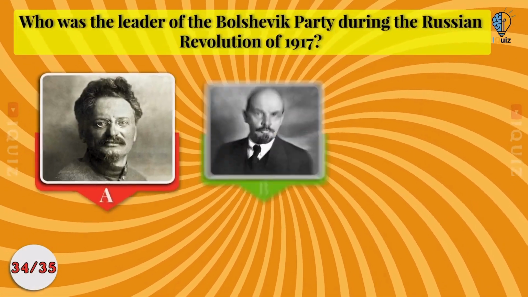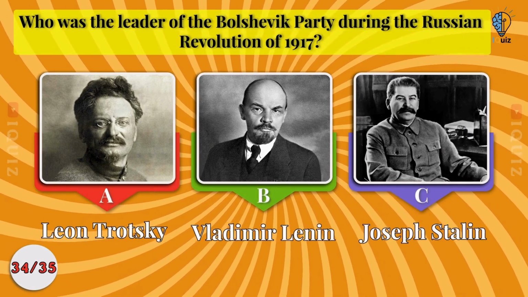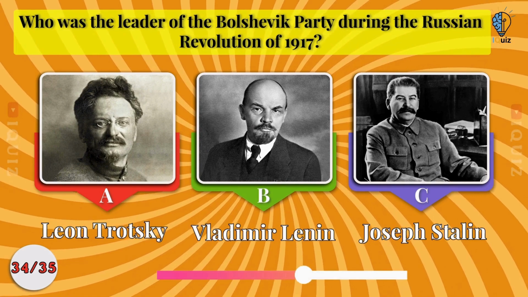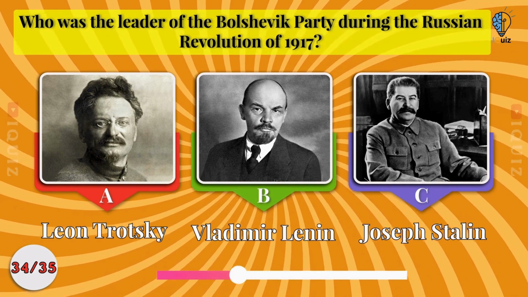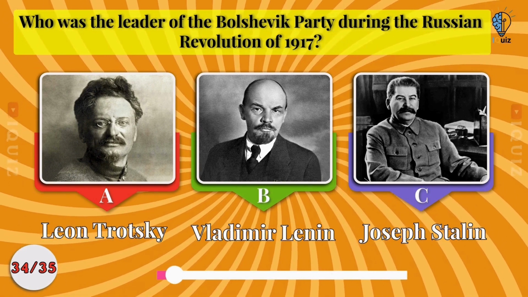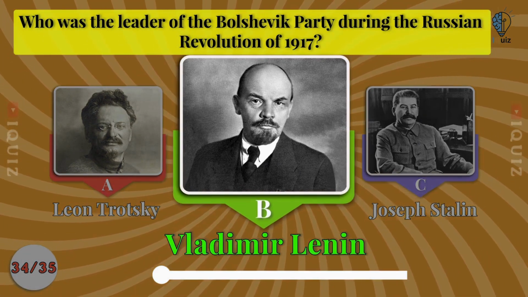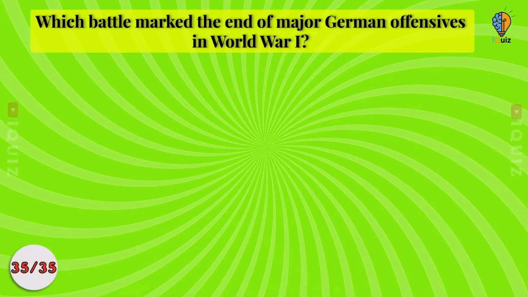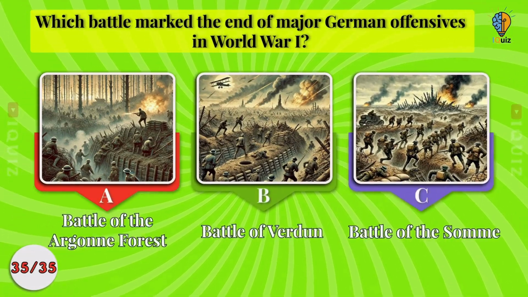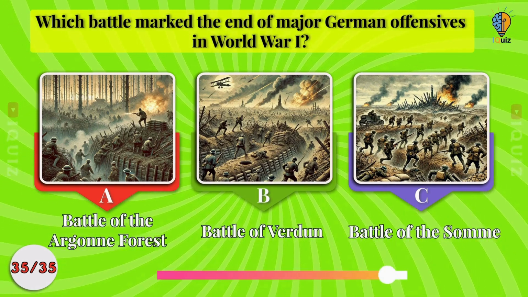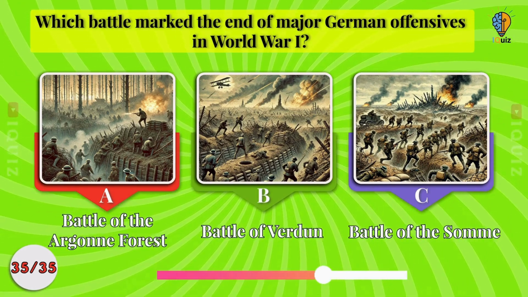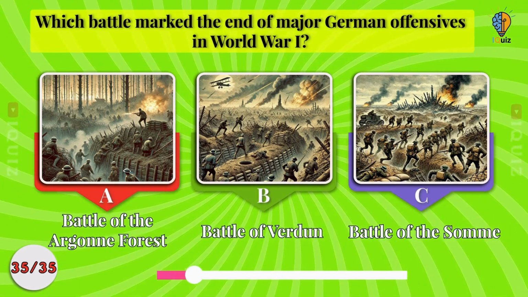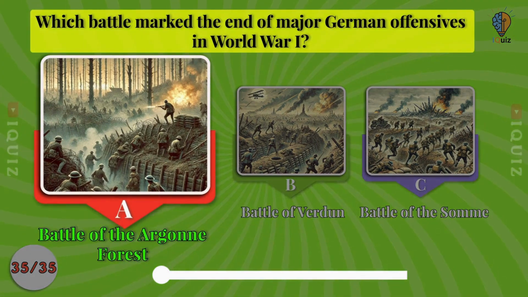Who was the leader of the Bolshevik Party during the Russian Revolution of 1917? Leon Trotsky, Vladimir Lenin, or Joseph Stalin? Vladimir Lenin. Which battle marked the end of major German offensives in World War I? Battle of the Argonne Forest, Battle of Verdun, Battle of the Somme. Battle of the Argonne Forest.